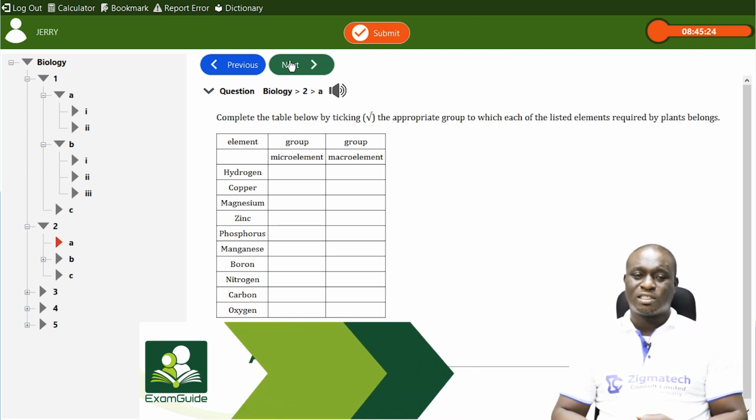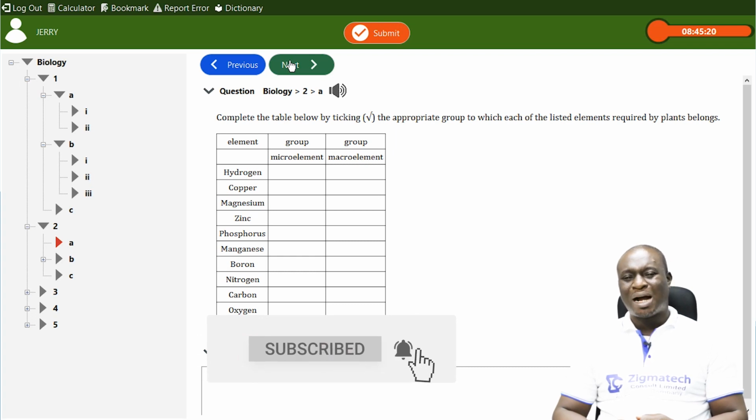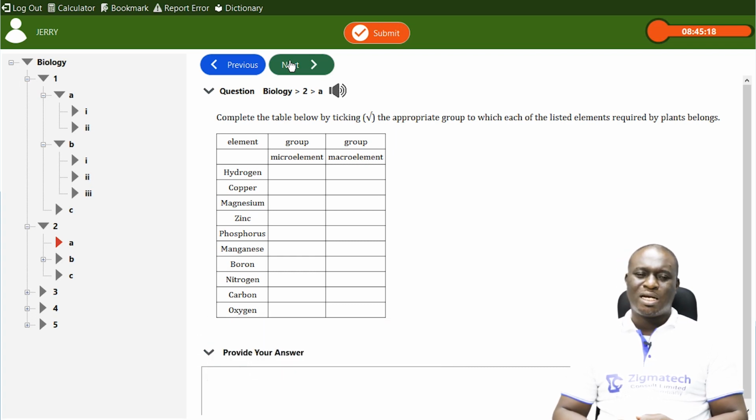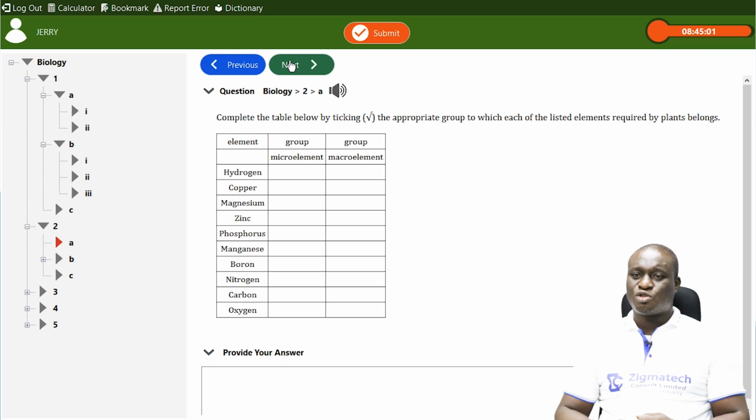We have the ones we call the micro elements, and then we have the macro elements. Micro elements can also be called trace elements. The reason why they are called micro elements is because they are required in small quantities by plants. Now, let's do a little ticking.